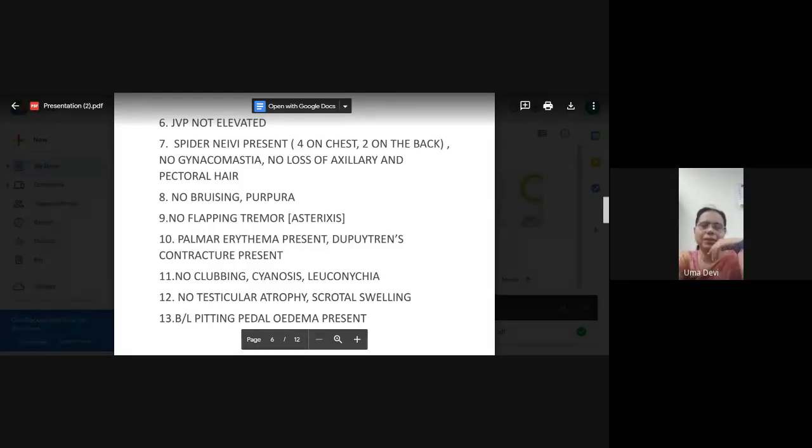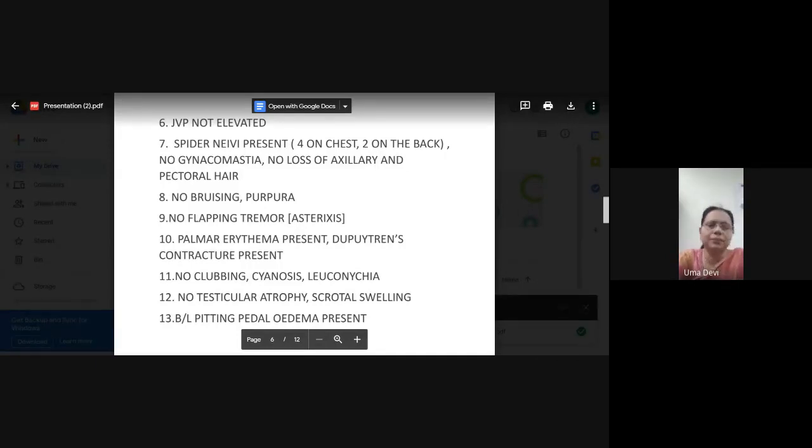Why do you get bilateral pitting pedal edema in cirrhosis? Due to protein loss, ma'am. And also RAS is activated, so there is sodium and water retention.